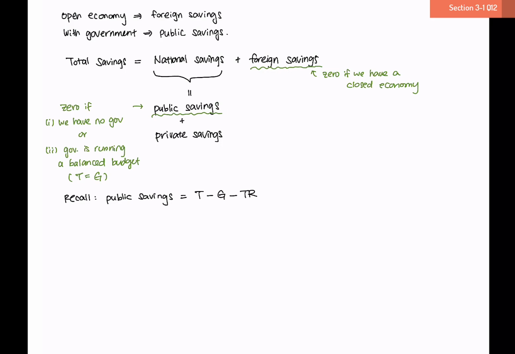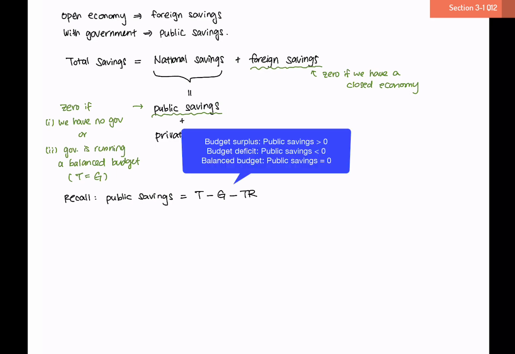Public savings is different in that it could be either positive or negative. In other words, if public savings is positive, then the government is running a budget surplus where they have money left over. If public savings is negative, that means the government is running a budget deficit where the government has spent more money than what they have received through taxes.